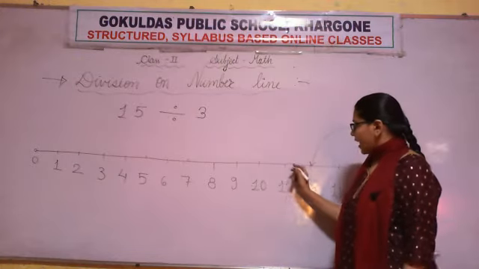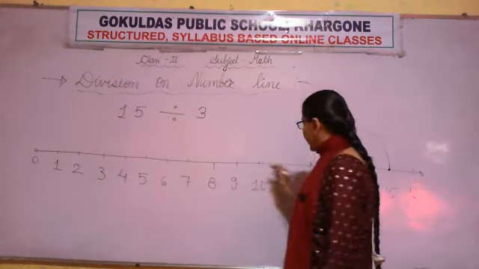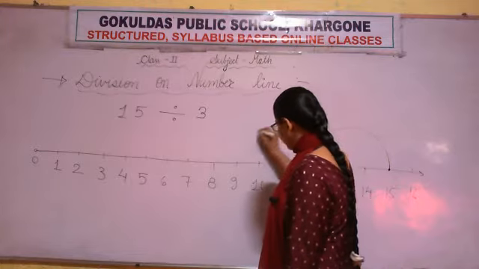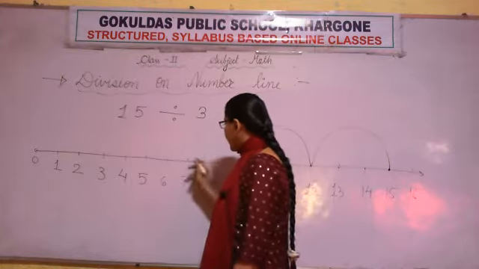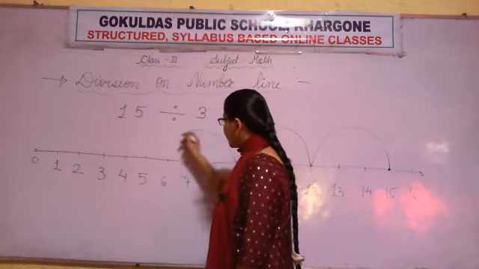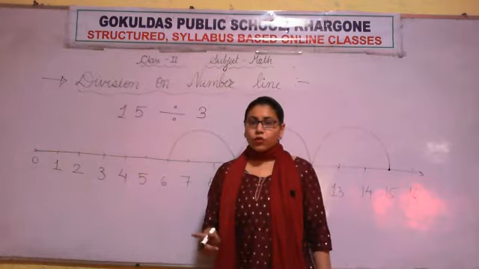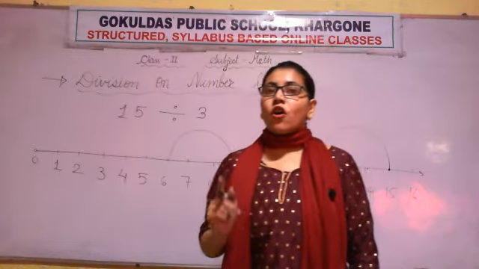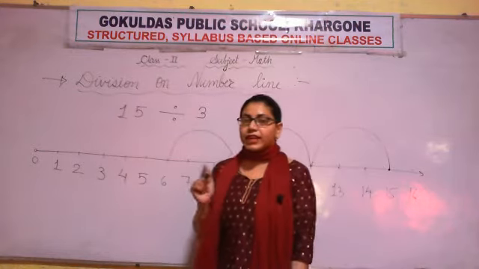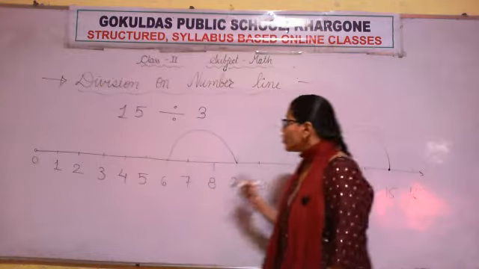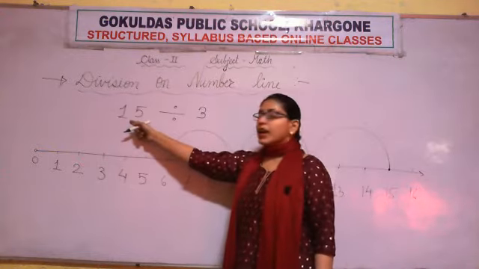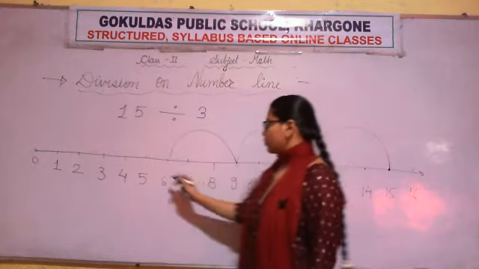Now again 1, 2 and 3. Once again 1, 2 and 3. We'll repeat the process till we get 0. We divide till we get remainder 0, or when we repeatedly subtract, we subtract till we get 0. So we will skip count from our number till we get 0.